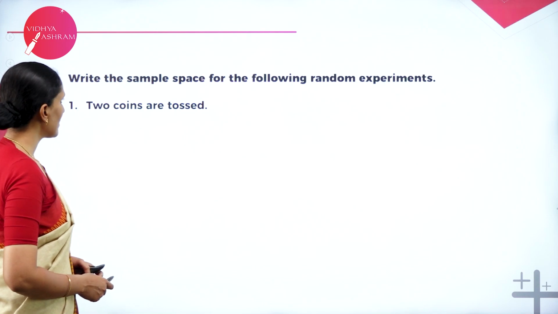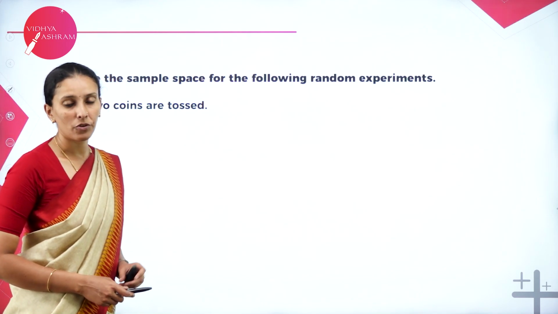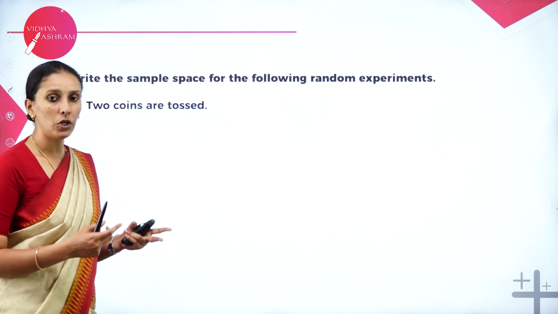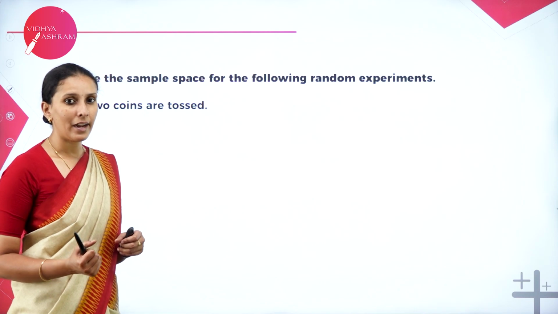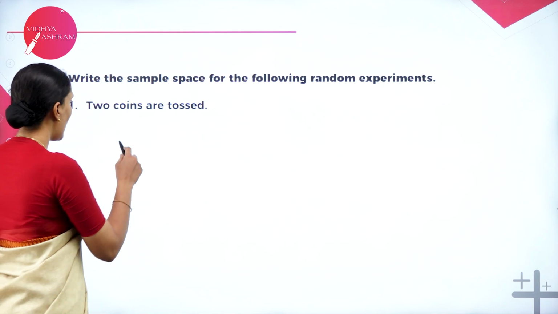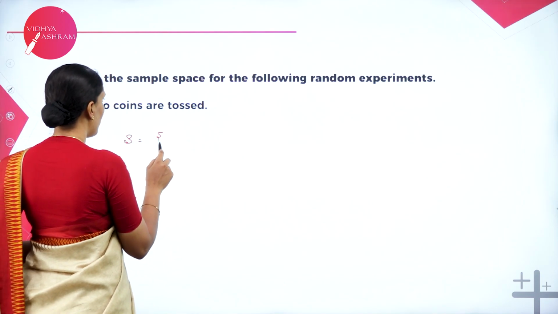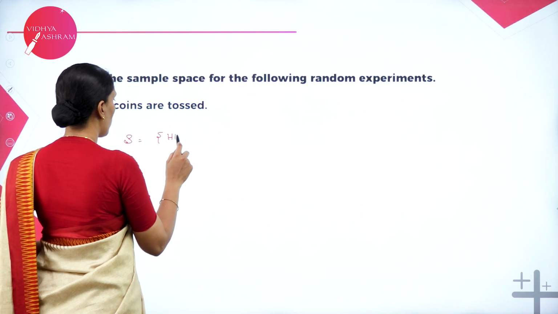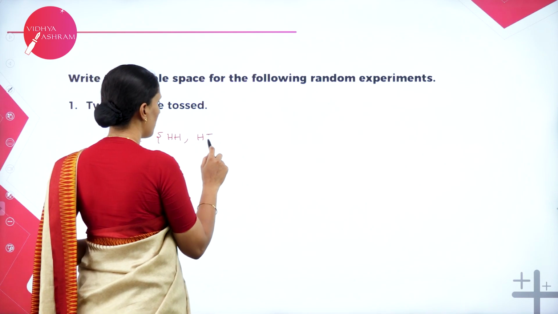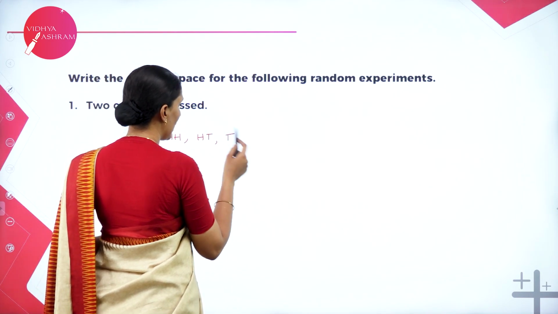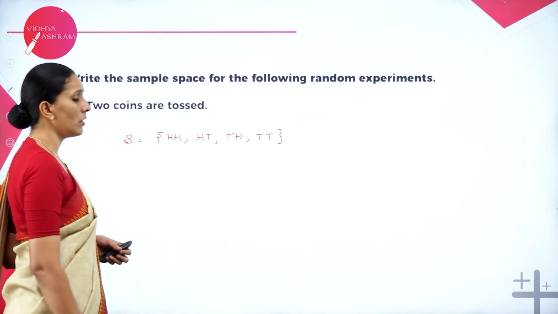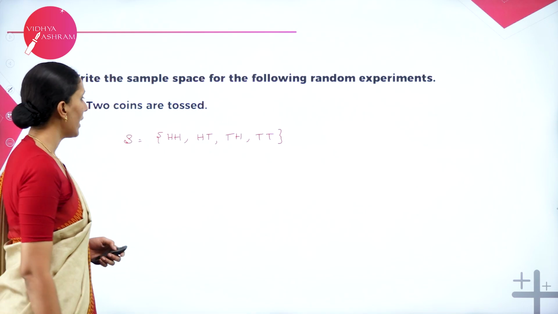Next one. Write the sample space for the following random experiment. So we are writing the sample space for the given experiment. 2 coins are tossed. So whenever 2 coins are tossed, one may get head, the other may get tail. Both are heads, both are tails, like that. So that sample space can be written as, if the first coin shows head, the second coin may be head. If the first coin shows head, the second coin may get tail. If the first coin gets tail, the second may show head. Then both can show tails. So these are the possible outcomes of an experiment.